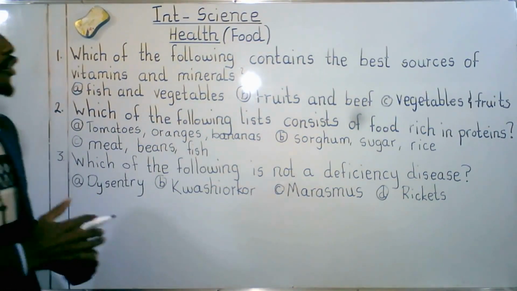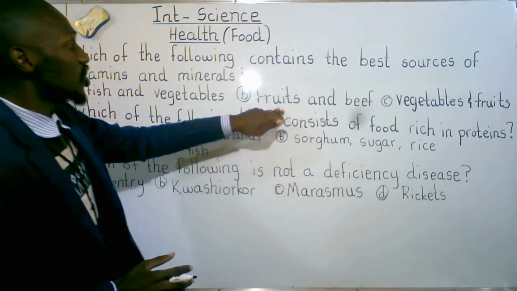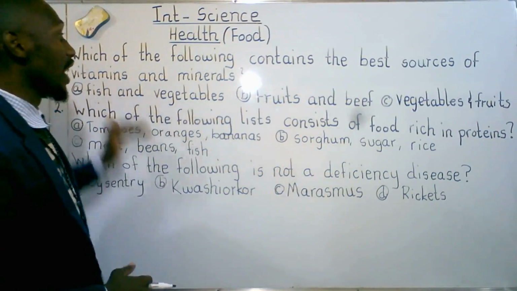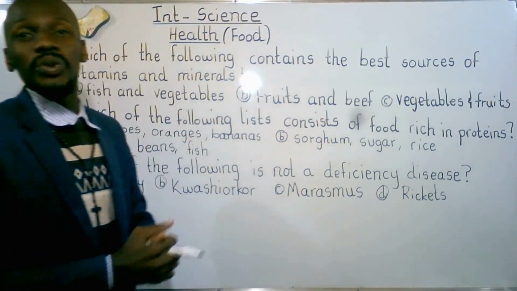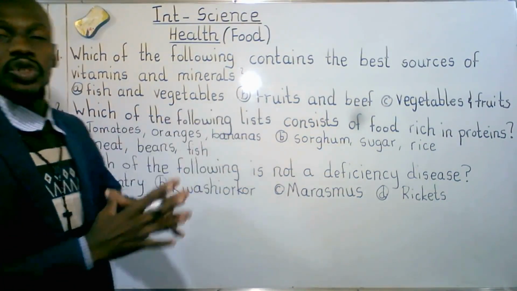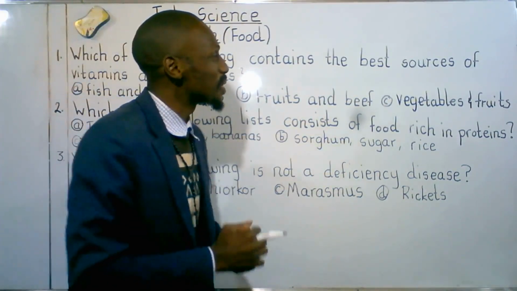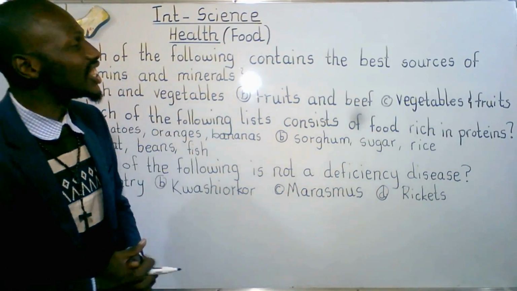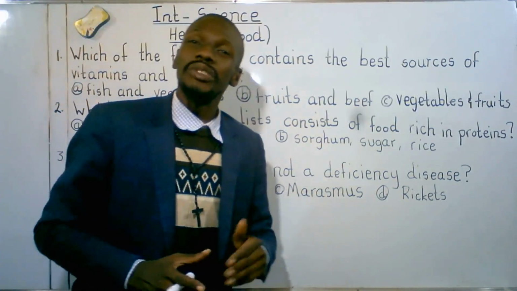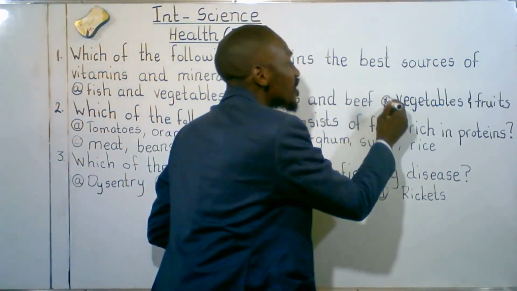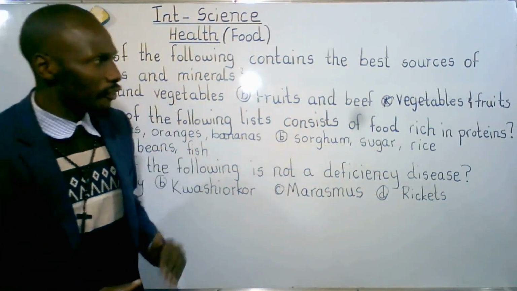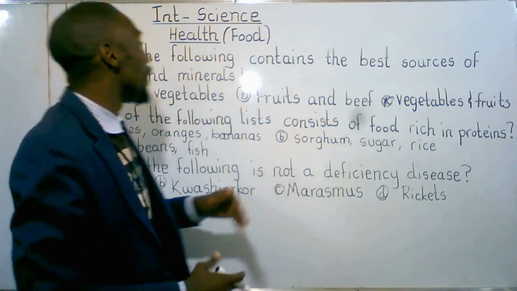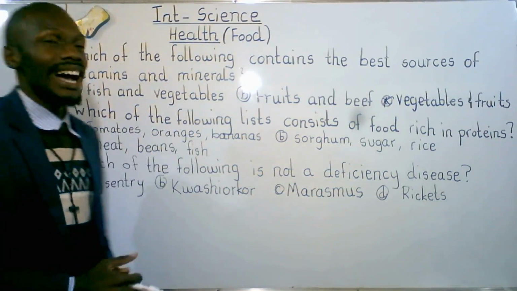B is saying fruits and vegetables. Fruits, yes, they provide us with vitamins. How about beef? Beef provides us with proteins. So B was not the correct answer. We go to C. C is saying vegetables and fruits. C was the correct answer. Vegetables and fruits provide us with vitamins and minerals.